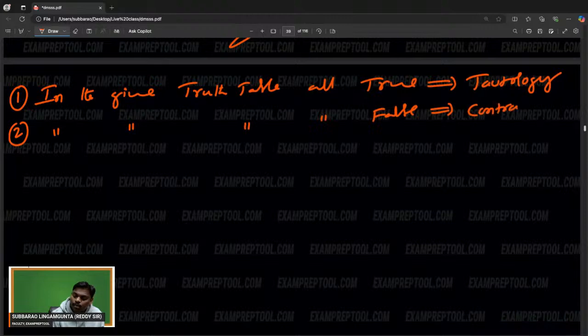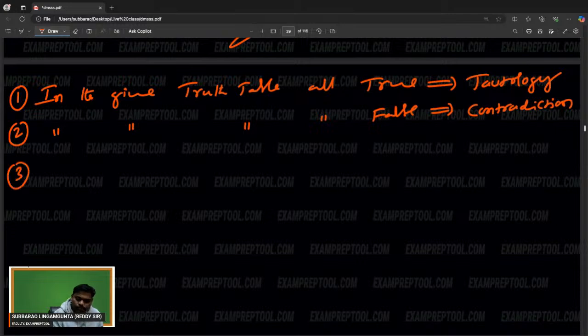These are names only, no need to confuse. One time you read. In the given truth table, all true, tautology. In the given truth table, all false, contradiction.